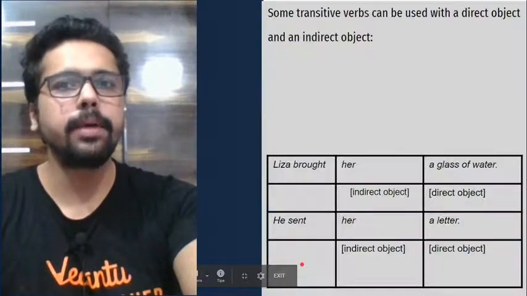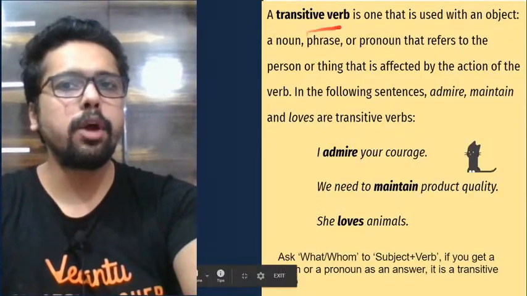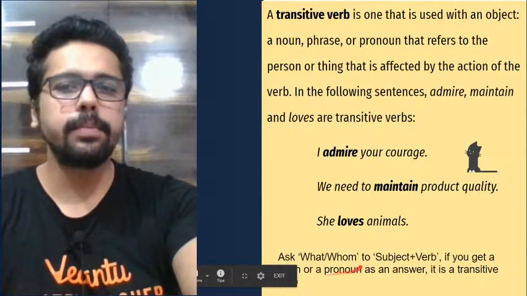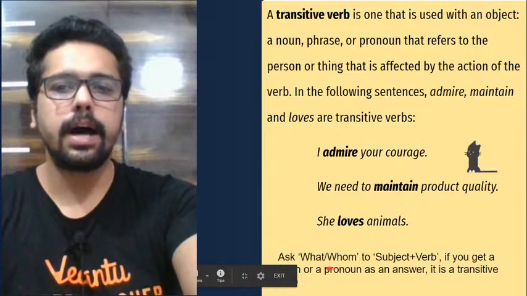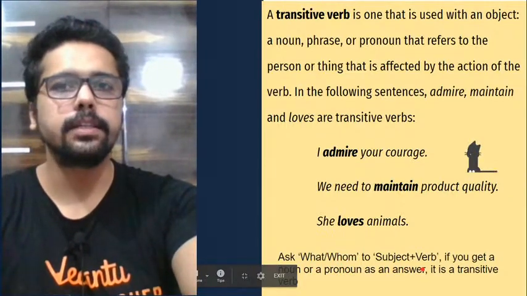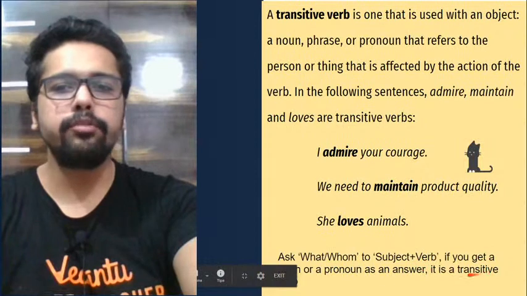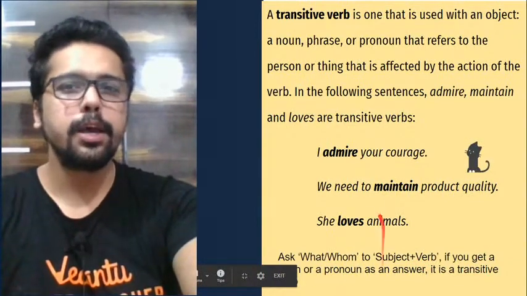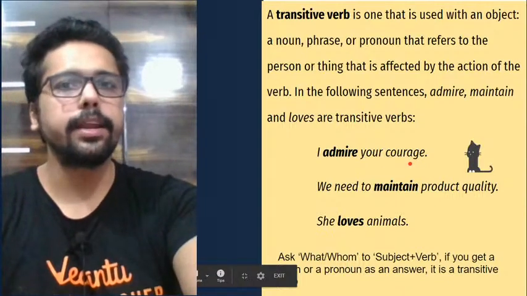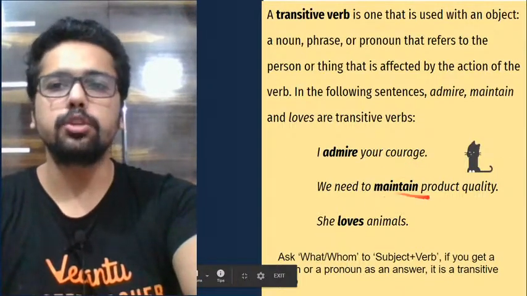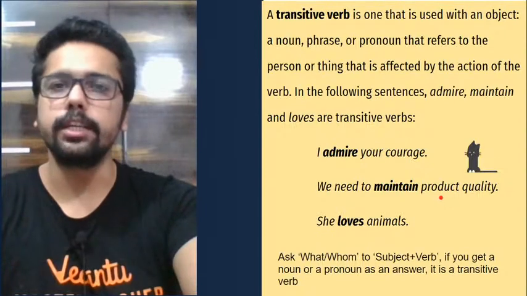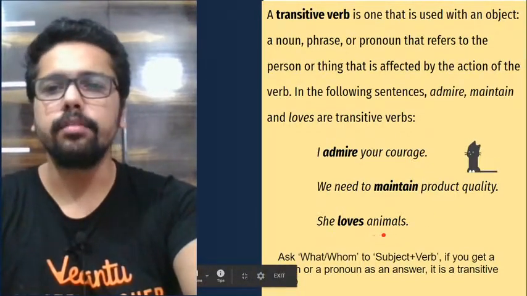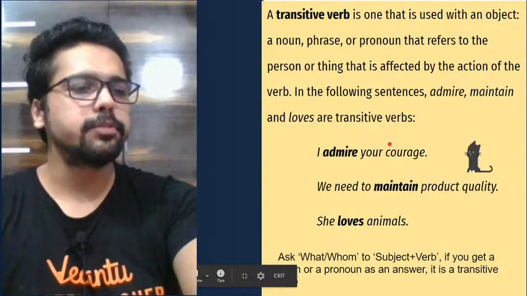So just a quick recap, guys. To find out a transitive verb, you just have to check if it has an object or not. You simply ask the question what or whom to the subject plus verb combination. And if you get a noun or a pronoun as an answer, it is a transitive verb. So for example, I admire your courage. What do I admire? We need to maintain product quality. What do we need to maintain? She loves animals. What does she love? Or whom does she love? Animals. So these are transitive verbs.